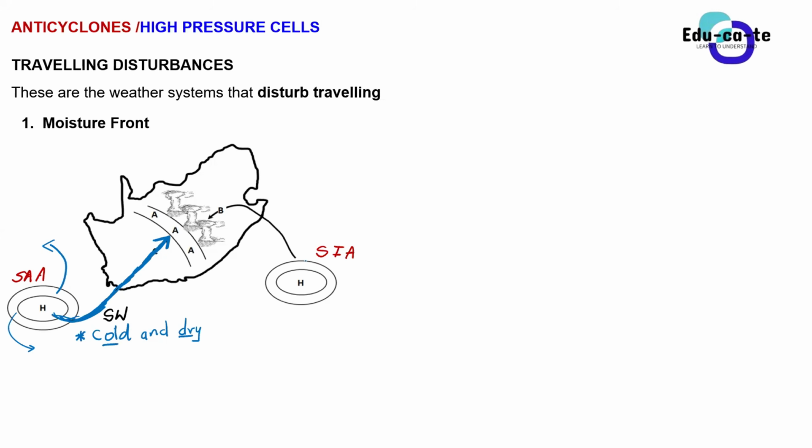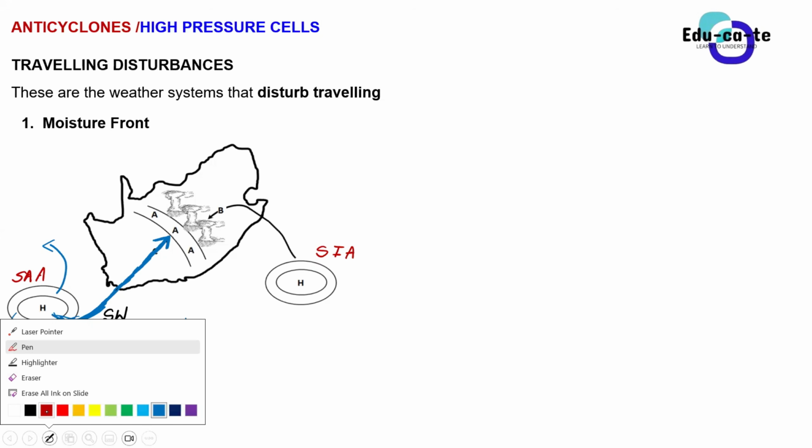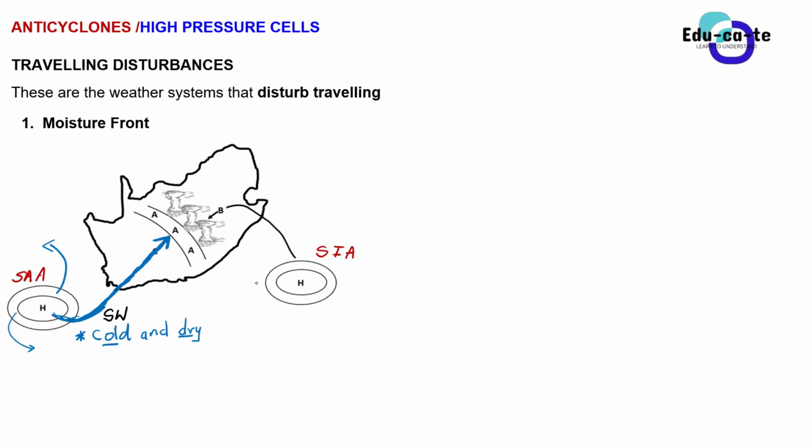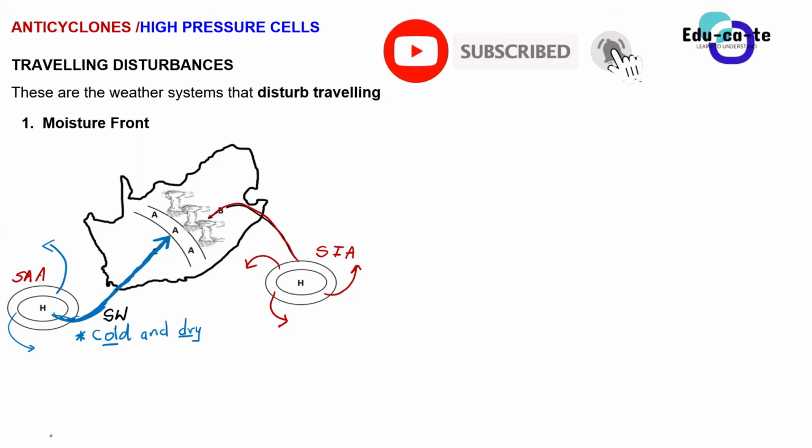Okay, what about the wind from the South Indian? The one that is being blown by the South Indian high pressure cell, because you can see that it is also blowing in an anti-clockwise direction. All high pressure cells blow in an anti-clockwise direction, and some of the air gets inside the land. In this case, it is labeled as B. Some of the wind is getting inside the land. Let's hear Trevor. What is the direction of this air that is being blown inside the land?